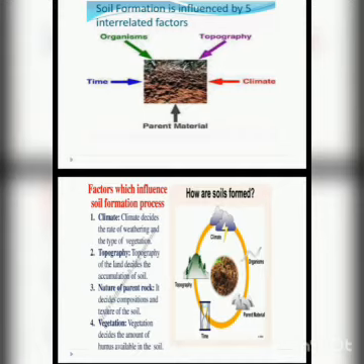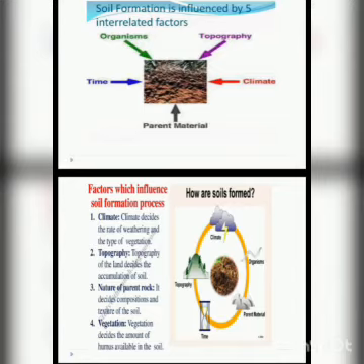Number one factor I am explaining, climate. Climate decides the rate of weathering and the type of vegetation. It means what kind of weather it is decides how much weathering will take place, and the type of plants that will grow on that soil. Second is topography. Topography of the land decides the accumulation of the soil.